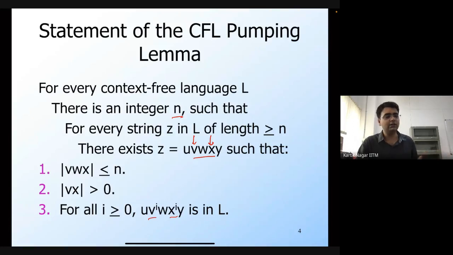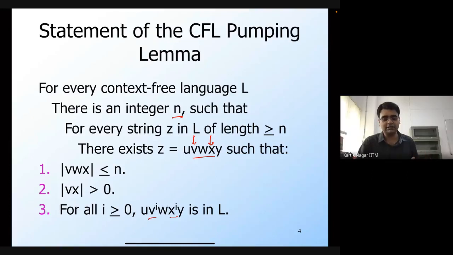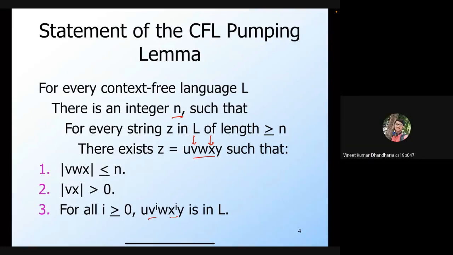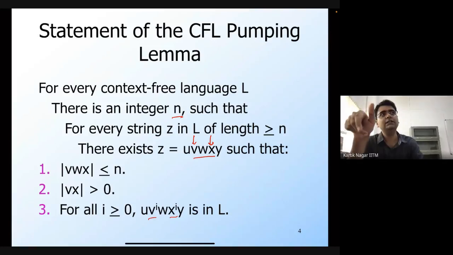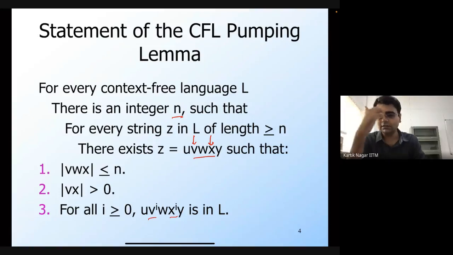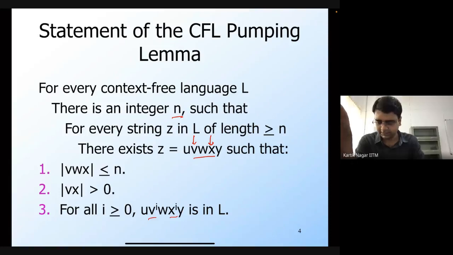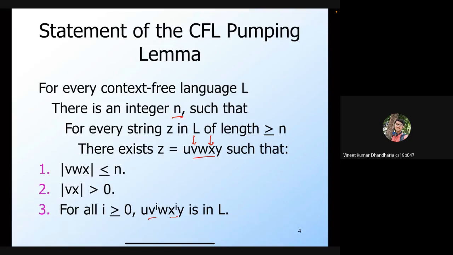So every regular language is a CFL. Yes, every regular language is a CFL, so that's why this will hold. If you take a regular language, you can construct a CFL for it. If we have a CFL, then it should follow this property.